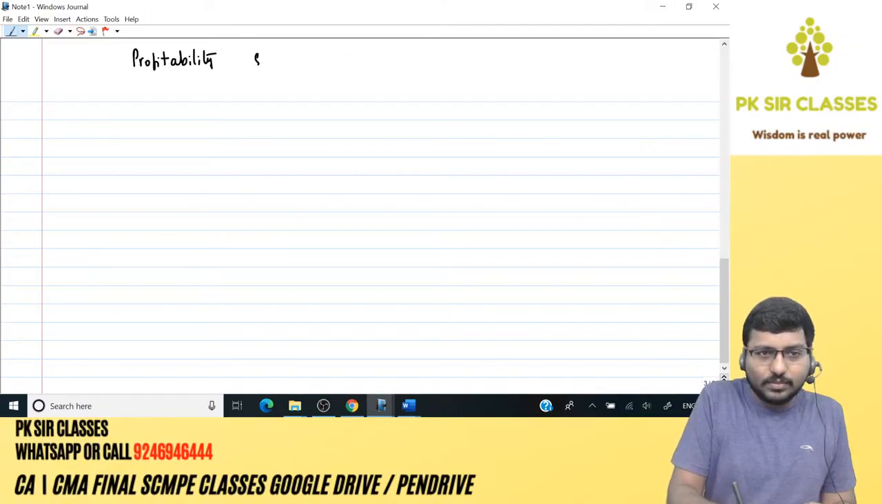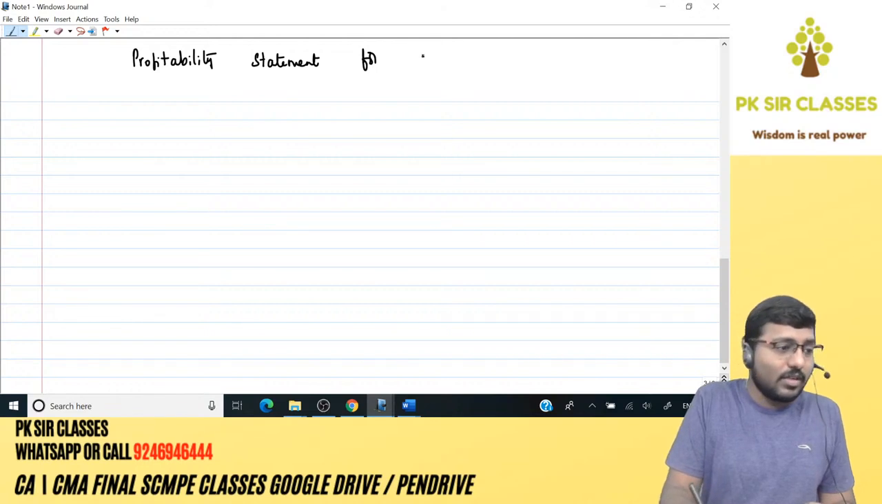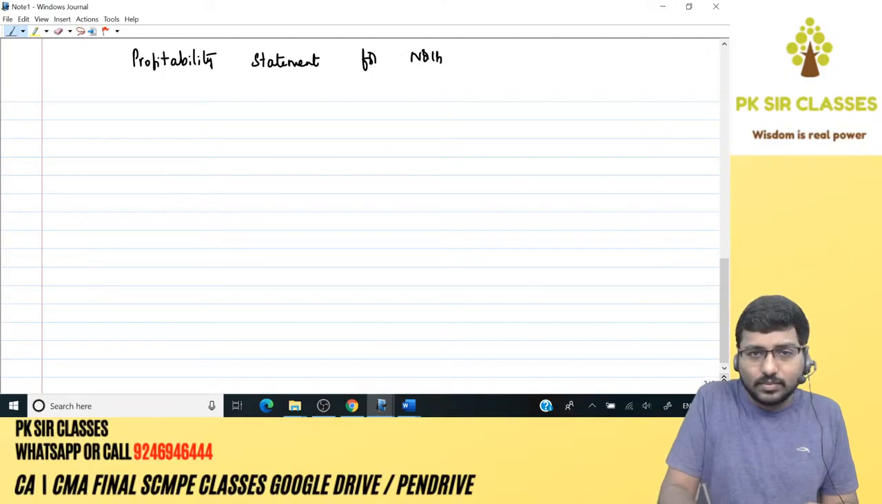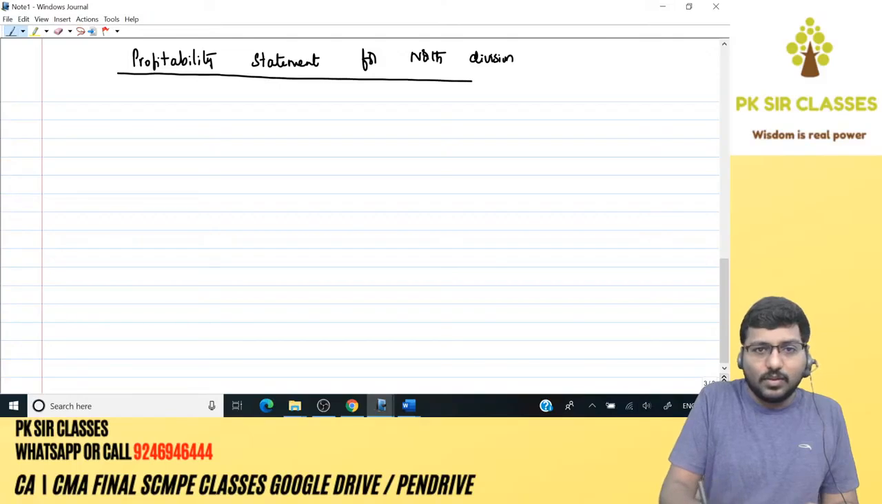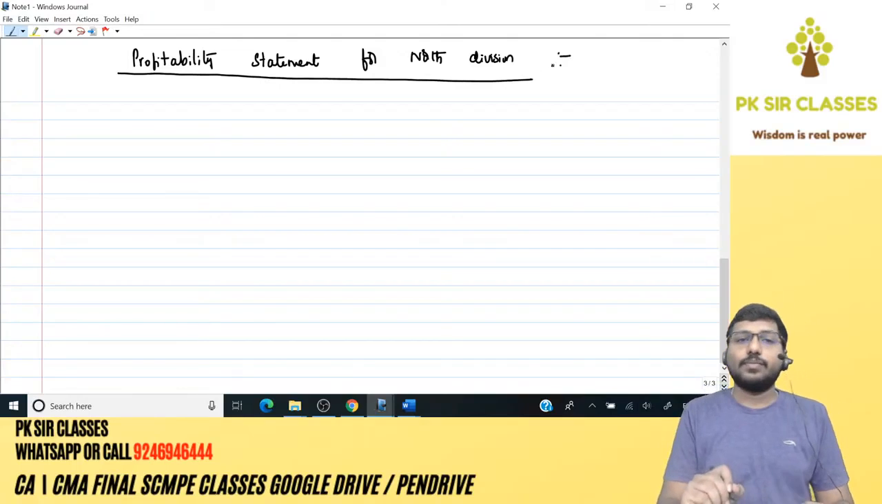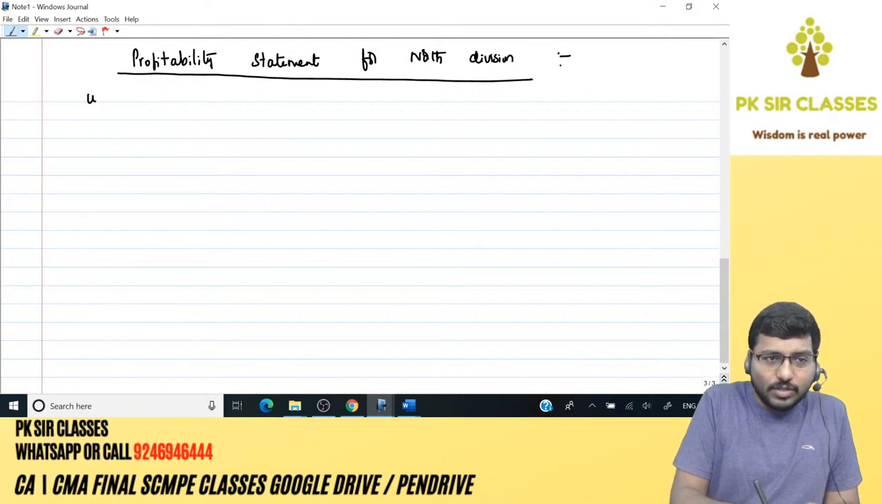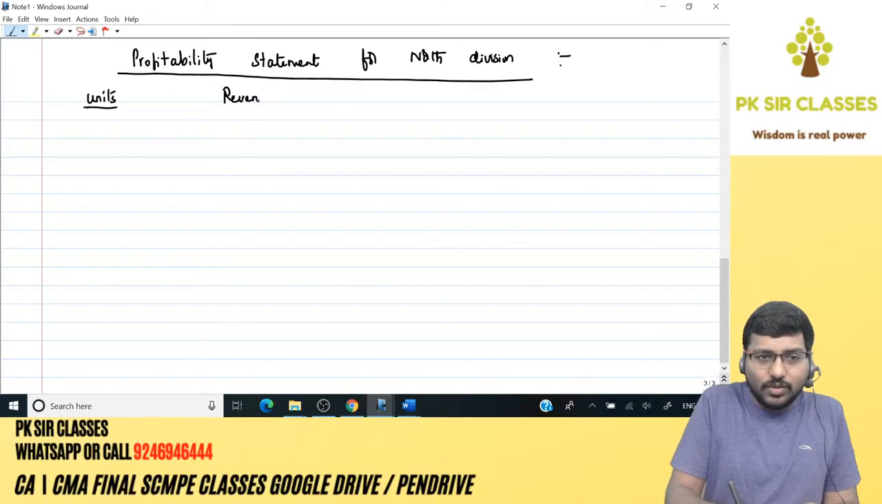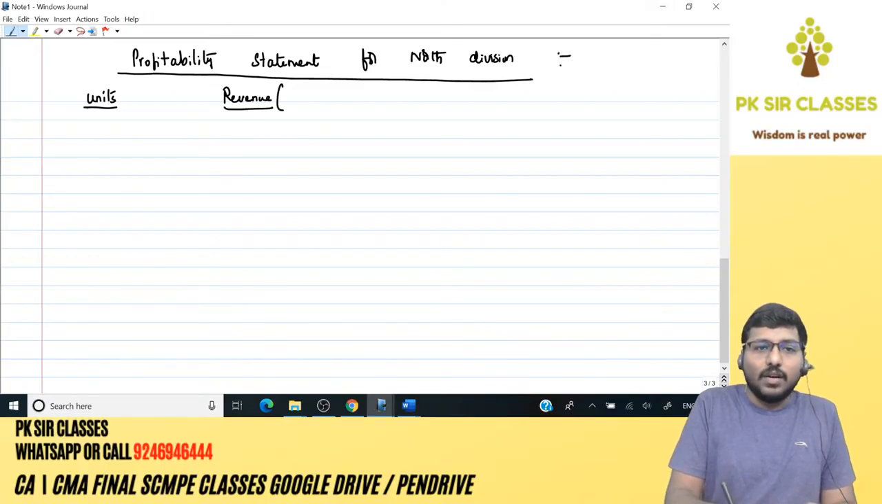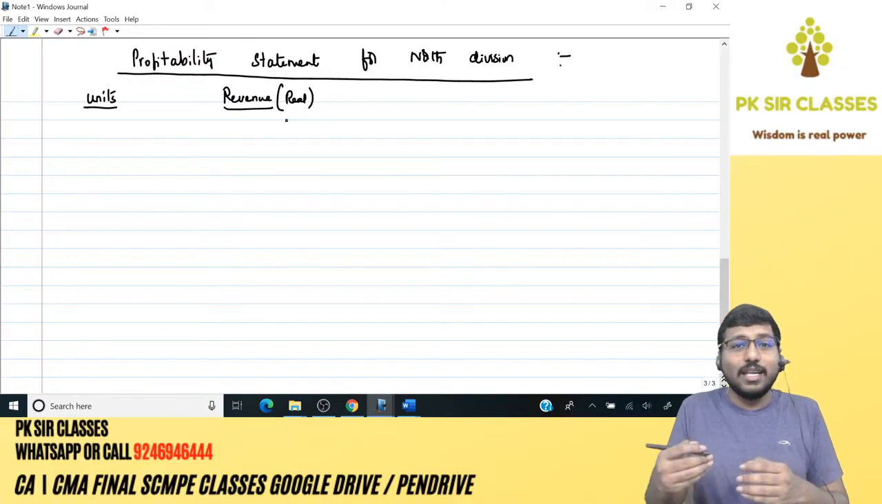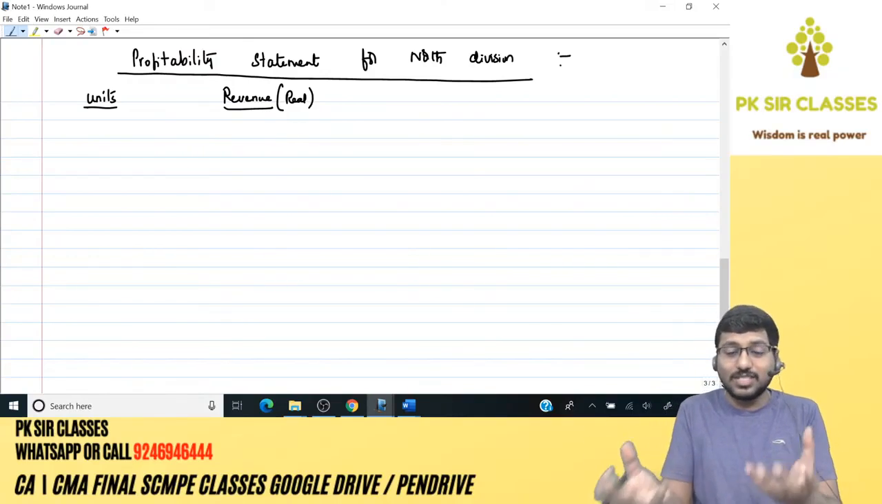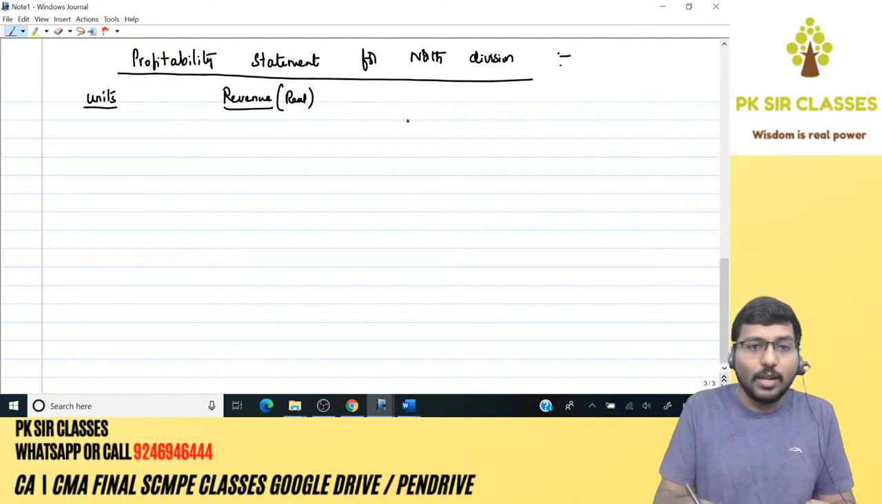Profitability statement. For whom here? Receiving division. What is the name of the receiving division? Right? North Division. Okay. As usual, the first column is going to be units, different levels of output. Next column will be revenue. This is real revenue. Why? Because North Division is selling to the outside customers. So the sales that you get is the real sales. Okay. Next.